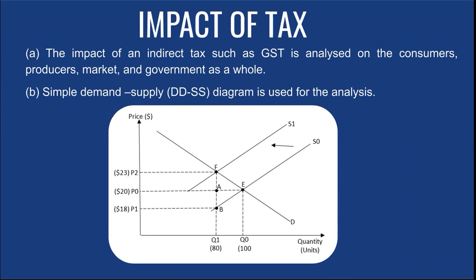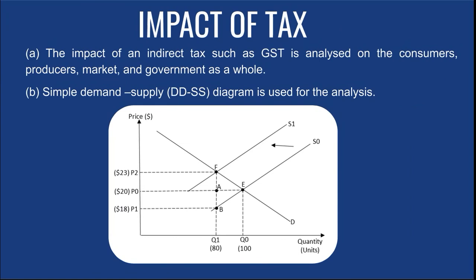Okay, so when the government imposes tax, the supply falls. The supply falls because when the government imposes tax, this will increase the cost of production for producers. As indirect tax increases the cost of production, producers will make lesser profits. Therefore they choose to supply lesser. When they choose to supply lesser, it means they are cutting down the supply.